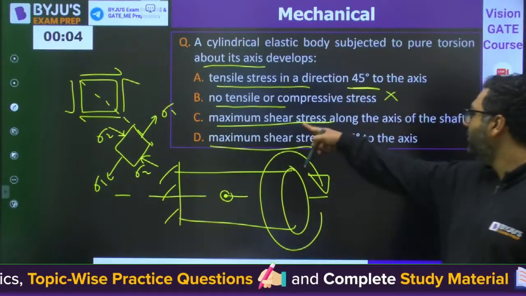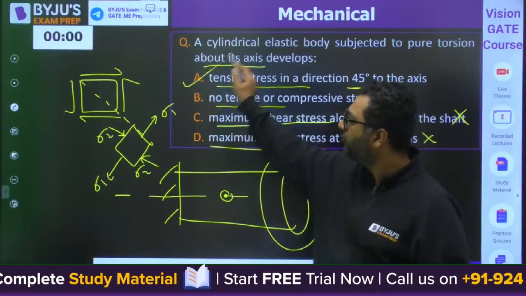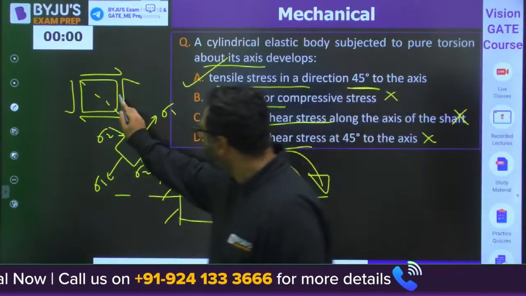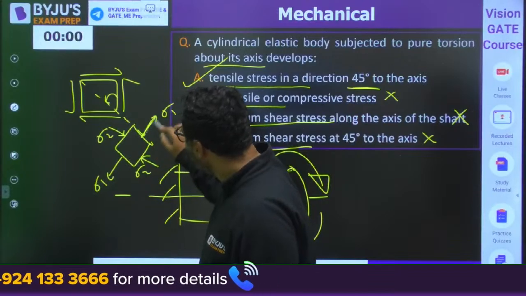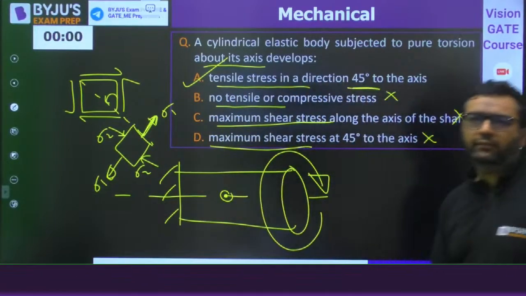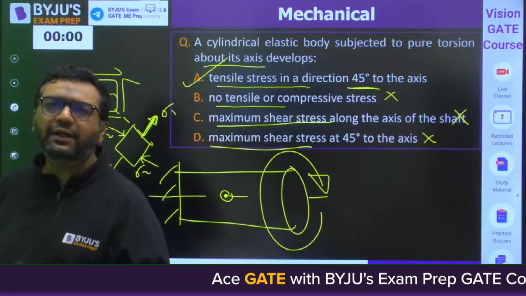This is wrong. Maximum shear stress, this is wrong. This is wrong. A is the right answer, na? Because at 45 degree, you are having tensile stress, the maximum normal stress. Mani has given the right answer for this question. You got it, Kumar, you got it, Dhalapati.